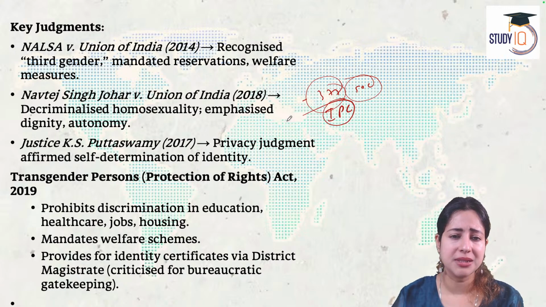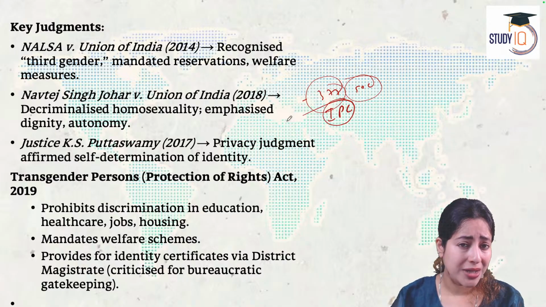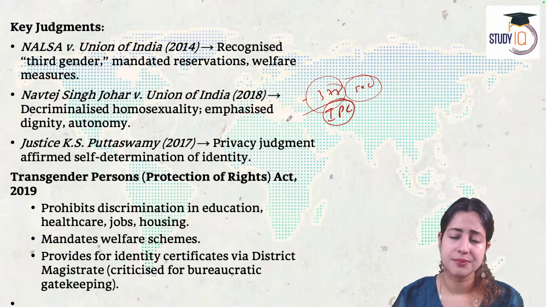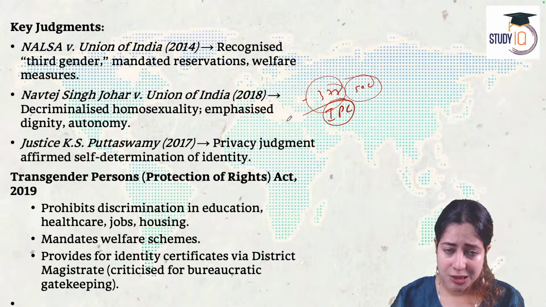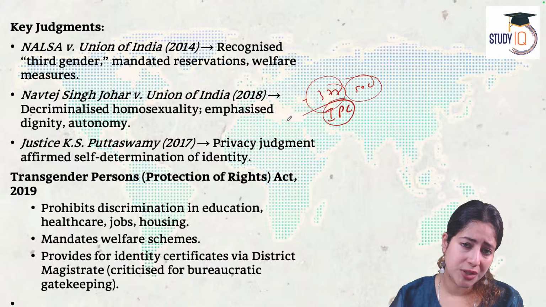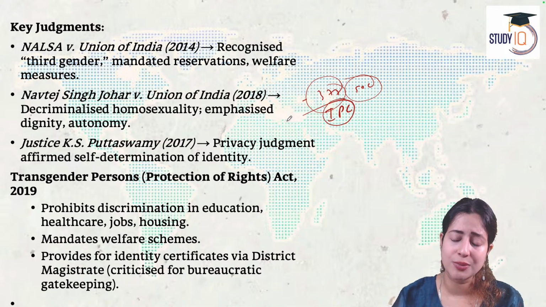There is no problem in that. Similarly, we had the NALSA versus Union of India case, which also said the third gender is a proper category now, and you can associate with a non-binary gender that's not male and not female. These people should also be given some reservations. That was the judgment created in 2014.